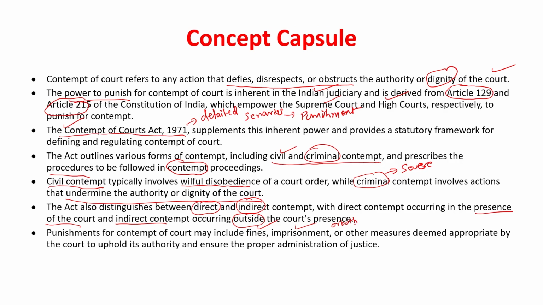In some cases, what the courts have done is courts have awarded community service for contempt. All right, community service for contempt. So it will be either fine or imprisonment or even other measures at the discretion of the court.